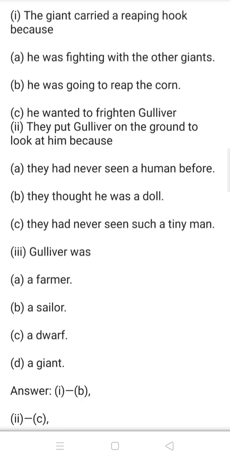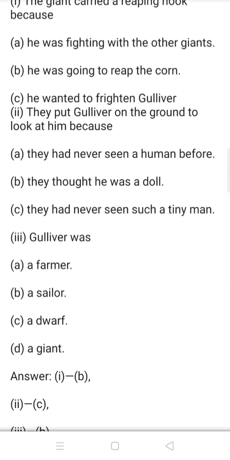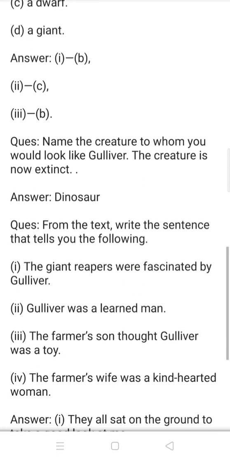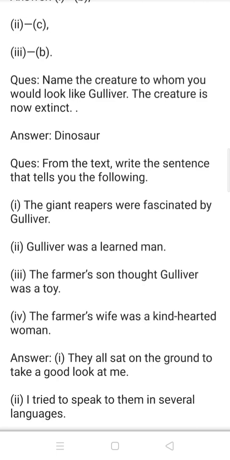Question number 3. Gulliver was: Option A. a farmer. Option B. a sailor. Option C. a dwarf. And option D. a giant. And the right answer is option B. a sailor. Now question answers. Name the creature to whom you would compare Gulliver. The creature is now extinct. Answer is dinosaur.